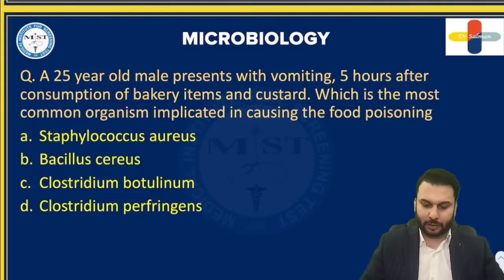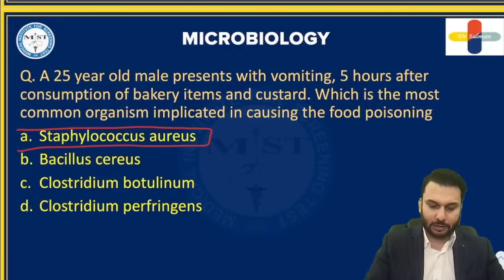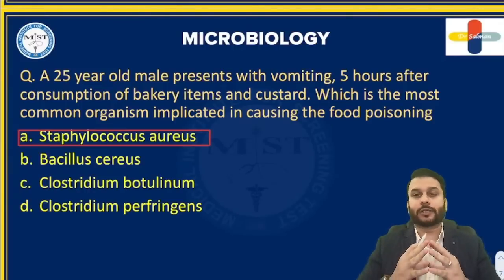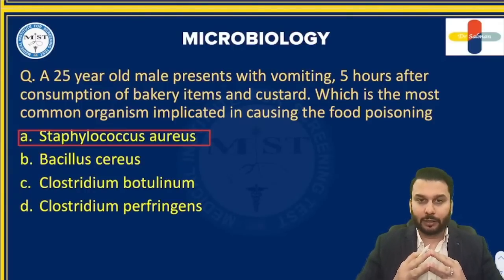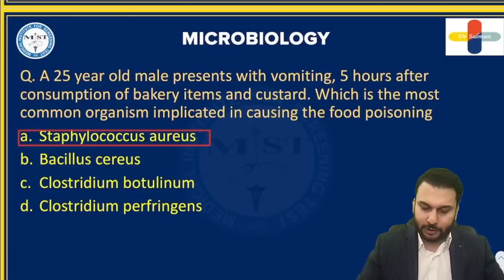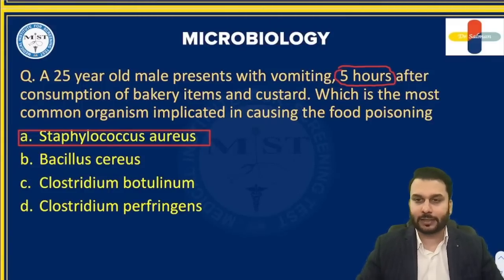All right. The correct answer to this question is Staphylococcus aureus. First of all, what tells me this could be Staph aureus? First, the incubation period itself. If you look at the incubation period, it is less than 6 hours. So, guys, if you are seeing something less than 6 hours, that means it's the fastest food poisoning. And we have mentioned that the fastest food poisoning is seen with two organisms, aureus and cereus.